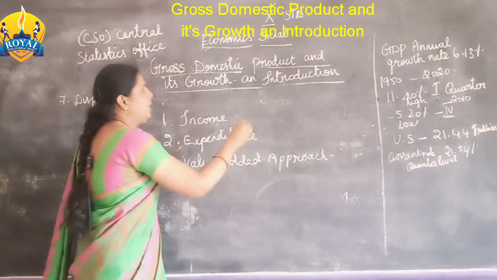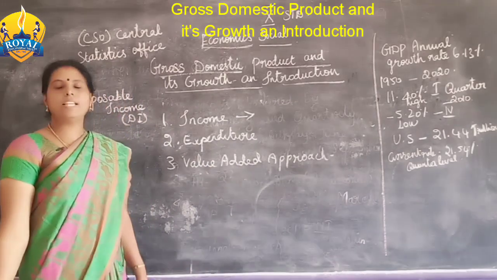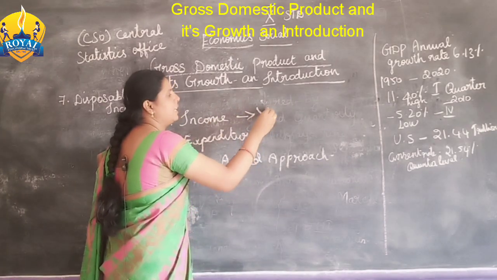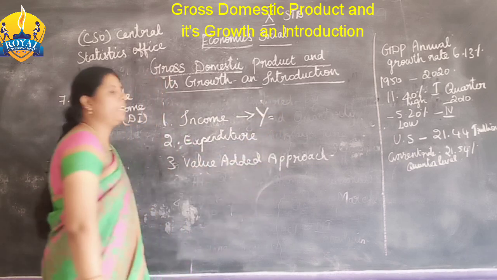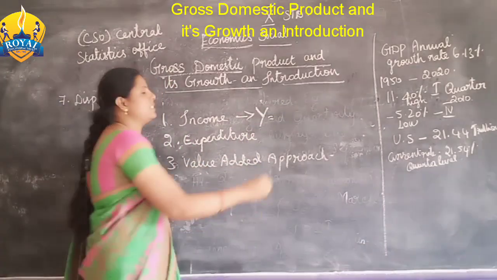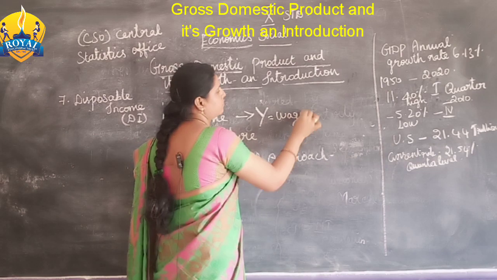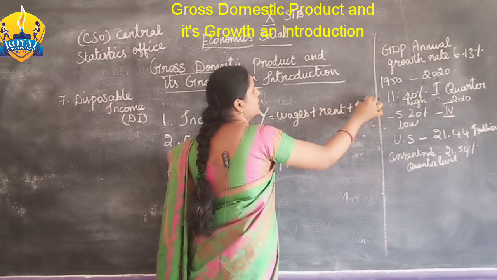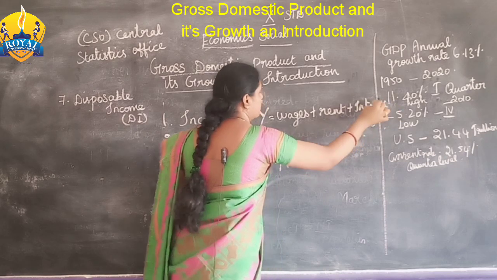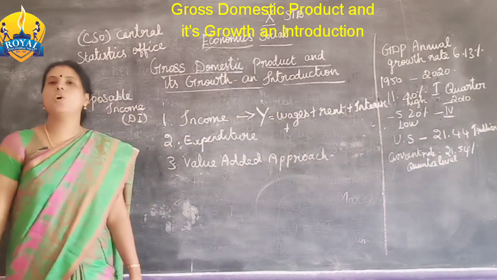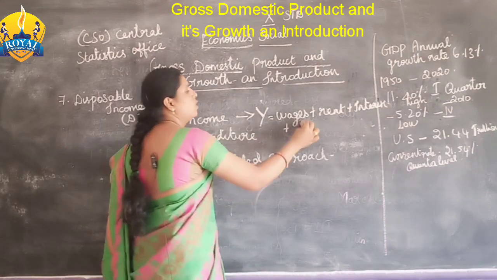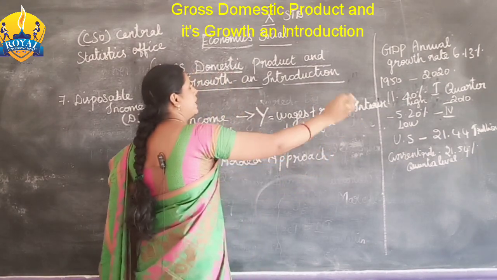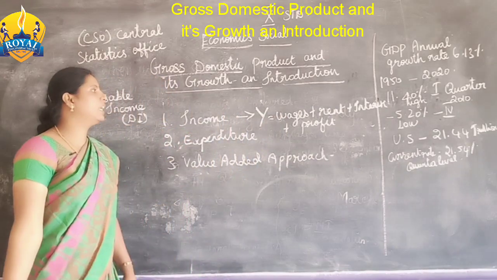In the income approach, the measure is denoted by the letter Y. Y அப்படினா income, that is wages, rent plus interest and also profit, so இது எல்லாத்தையும் all together added, that is the income approach.